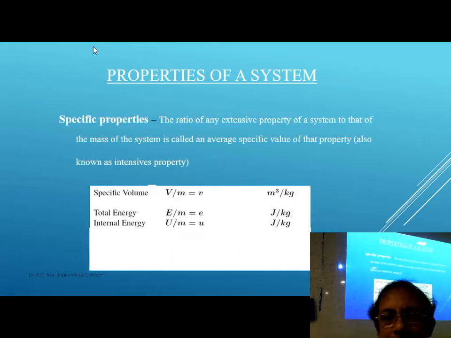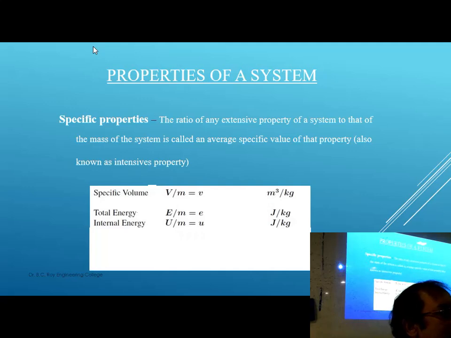Specific properties means property per unit mass. For example, specific heat capacity, molar heat capacity. Specific heat capacity is per gram, per unit mass. That is specific. And if you take it for a mole, then per mole. That is also specific. If it is made specific, then it is specific.